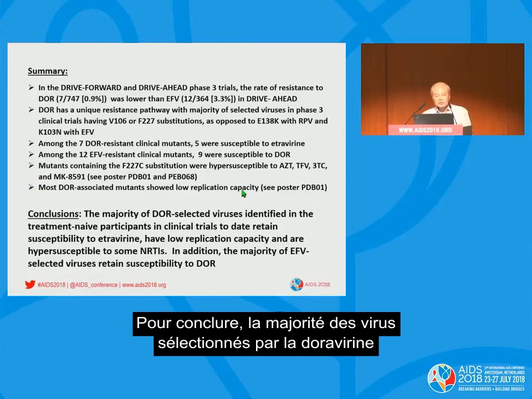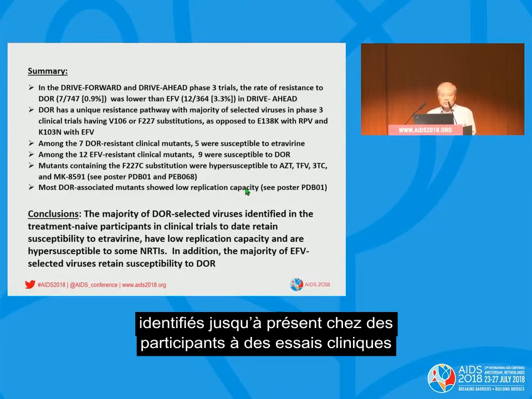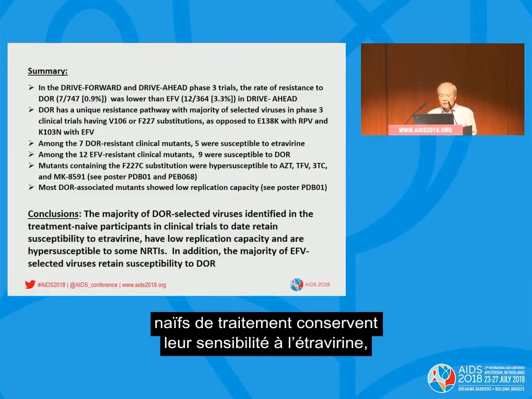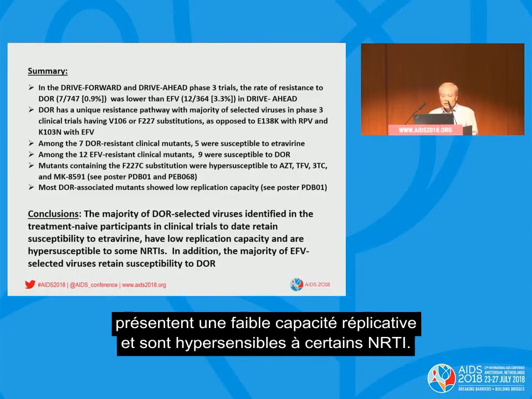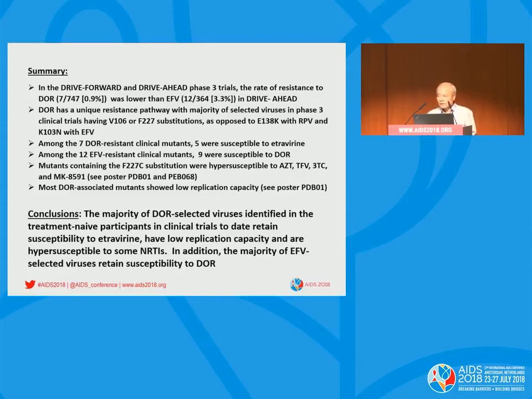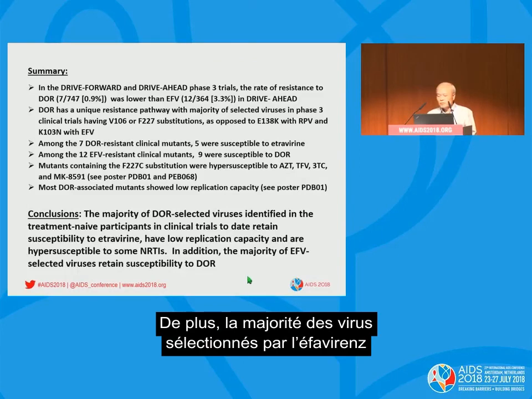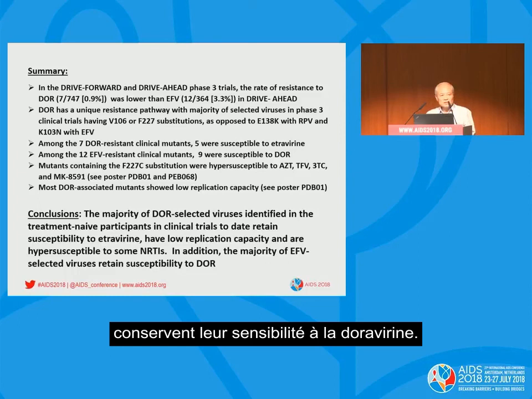In conclusion, the majority of Doravirine-selected viruses identified in treatment-naive participants in clinical trials to date retain susceptibility to etravirine, have low replication capacity, and are hypersusceptible to some NRTIs. In addition, the majority of efavirenz-selected viruses retain susceptibility to Doravirine.